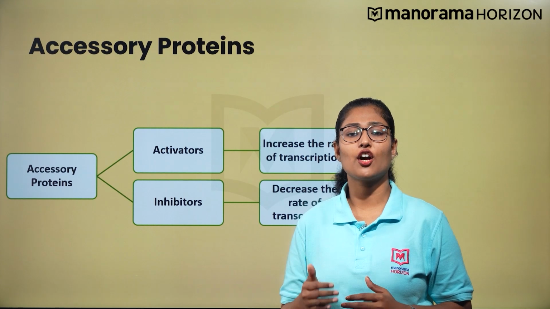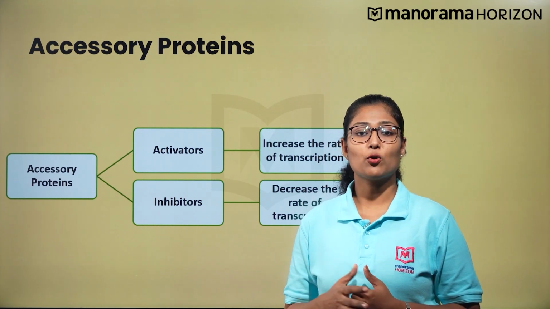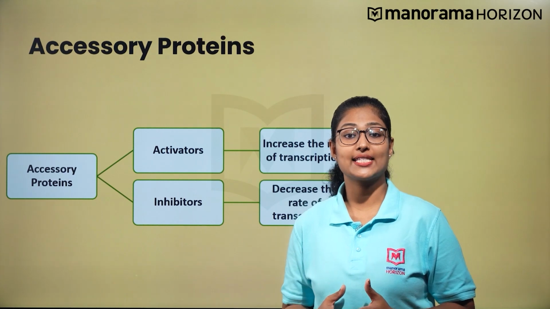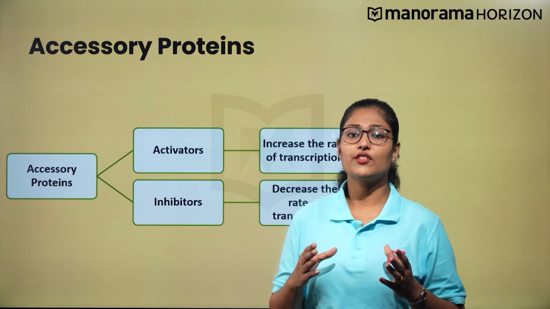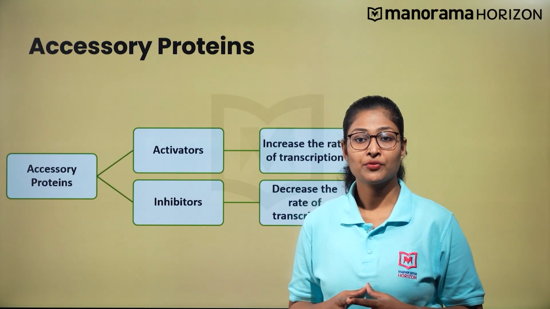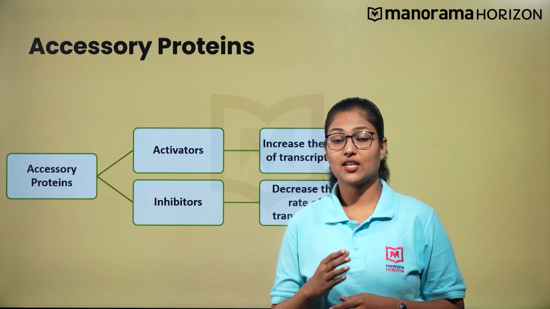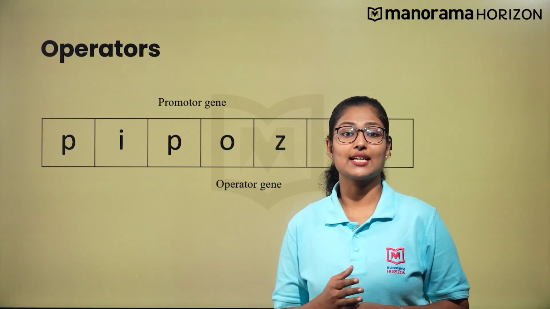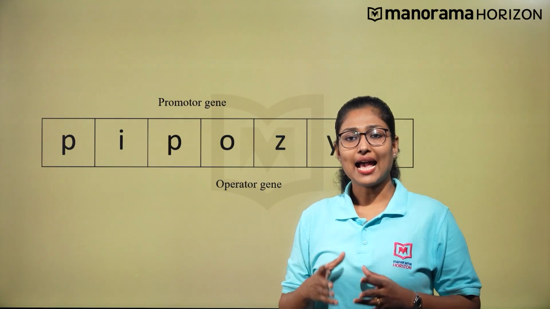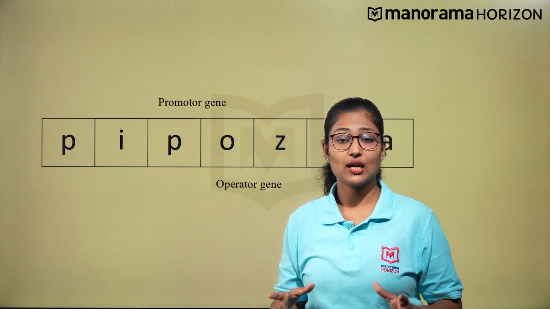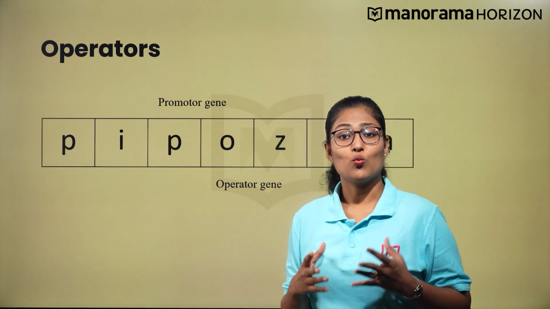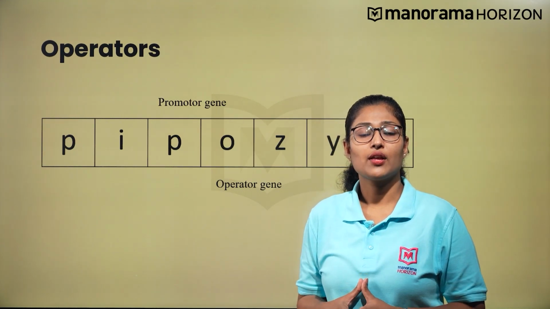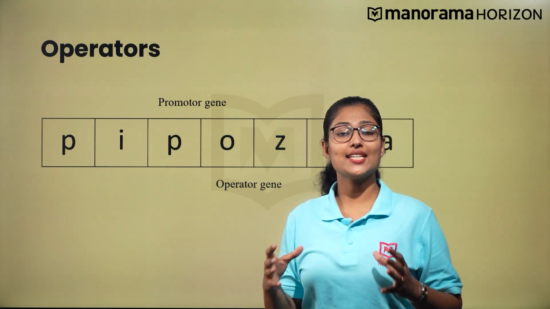Let us check the functioning of accessory proteins. These proteins regulate the activity of the enzyme RNA polymerase in the promoter region. Have you ever thought of the output of these regulations? This regulation affects the ability of the RNA polymerase to recognize the start sites. The accessibility of the promoter region is regulated by these sequence proteins known as operators. So, where can you find these operator genes? These operator genes are seen near the promoter and the repressor gene in operons.